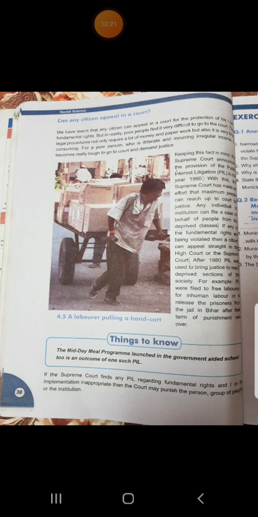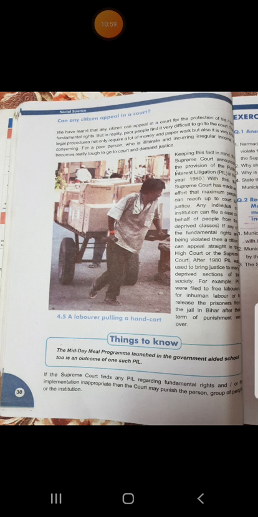So what arrangement is made by the Supreme Court for such a person? Keeping this fact in mind, the Supreme Court announced the provision of Public Interest Litigation, that is PIL, in the year 1980. With this, the Supreme Court has made an effort so that the maximum number of people can reach the court for justice.